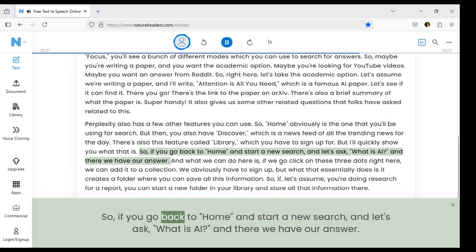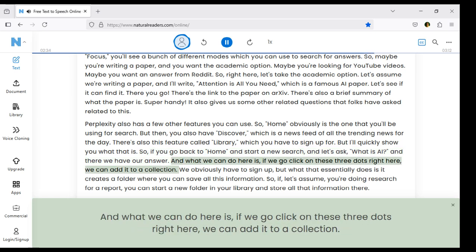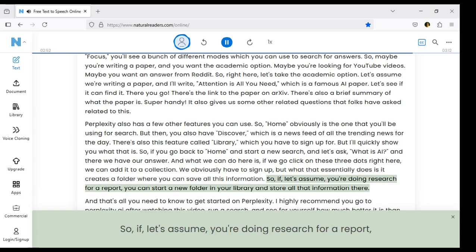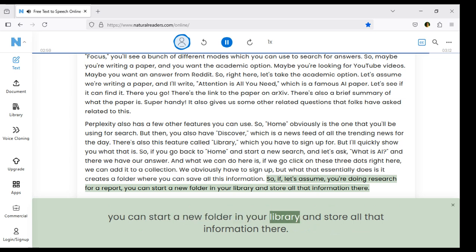So, if you go back to Home and start a new search, and let's ask, what is AI, and there we have our answer. And what we can do here is, if we click on these three dots right here, we can add it to a collection. We obviously have to sign up, but what that essentially does is it creates a folder where you can save all this information. So, if, let's assume, you're doing research for a report, you can start a new folder in your library and store all that information there.